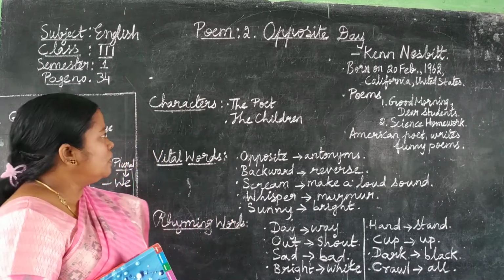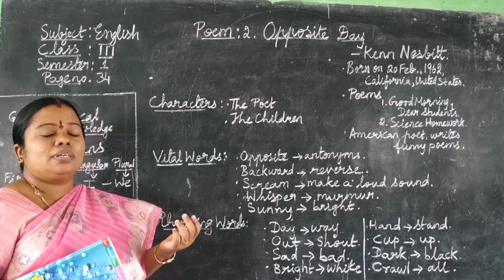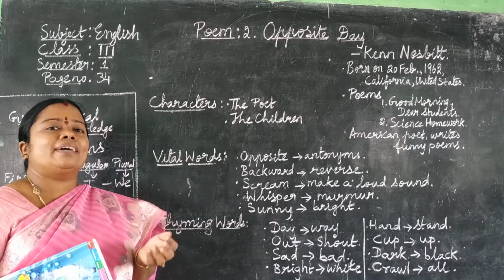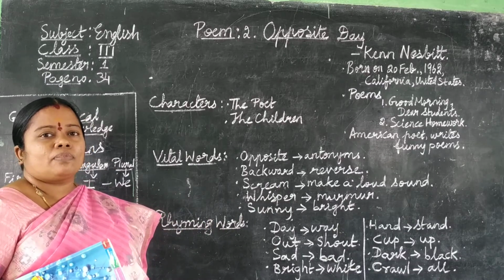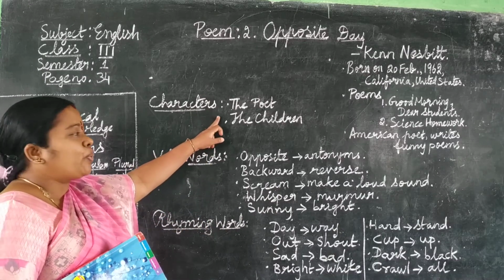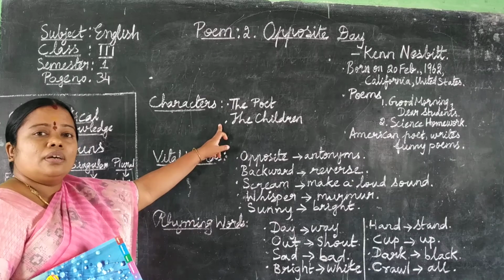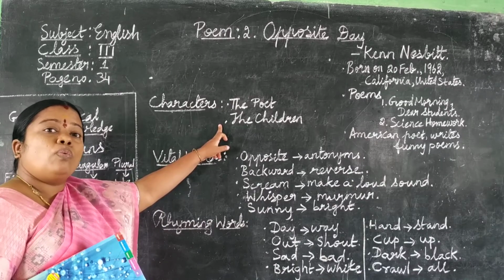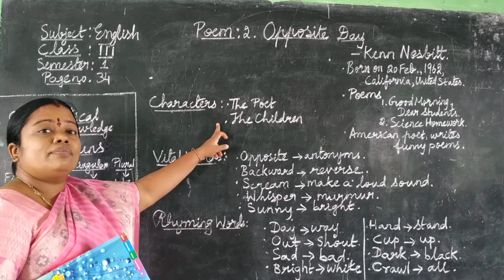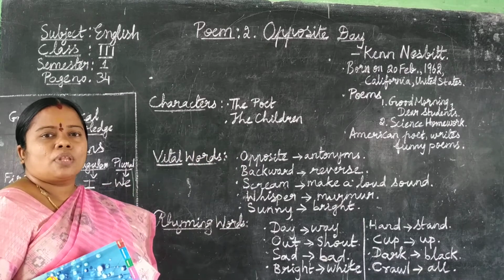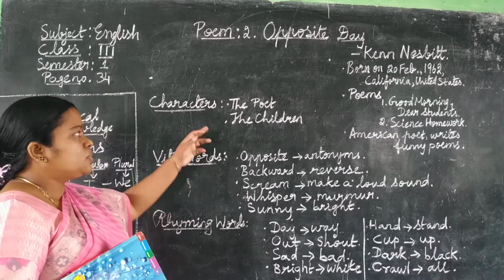Okay. Now, what are the characters in this poem? So, the poet here is telling about the funny actions of the children which they do in their childhood. And the characters in this poem are the poet and the children. So, the poet is expressing the qualities, reactions, actions of the children when they are in their childhood. What the children do unknowingly in their childhood.